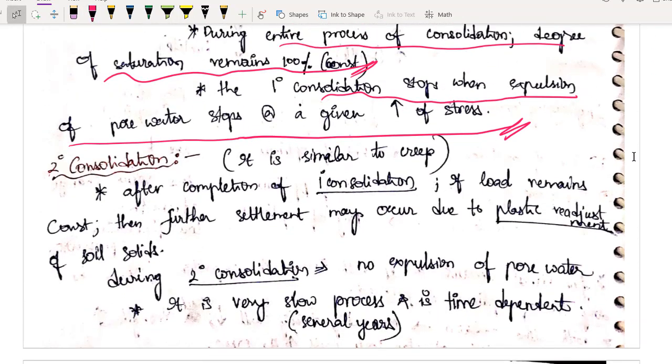Now come to the secondary consolidation. You might have understood the concept, but let us read it once so that you will be more perfect. After completion of primary consolidation, if the load which was being applied previously is constant and still being applied, what will happen? Obviously, there will be further settlement in soil, but this time it is because of plastic readjustment of soil solids. So during secondary consolidation, there is no expulsion of pore water. Remember, it is only because of plastic readjustment of soil solids, and it is again a very slow and time dependent process.